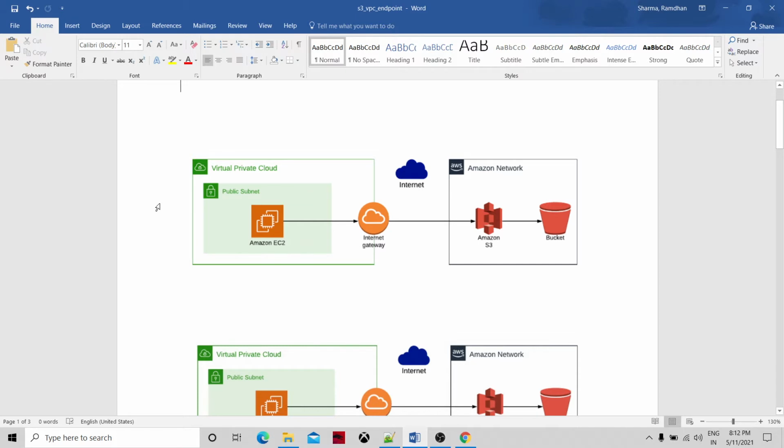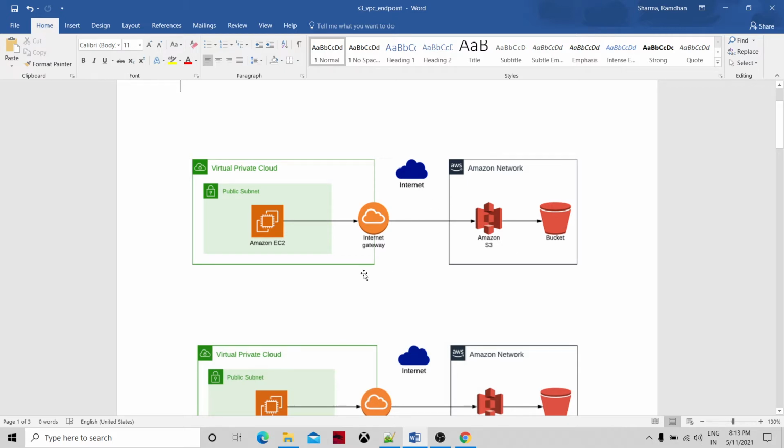Whenever we create a virtual private cloud, within that we will have a public subnet. And in the public subnet, we will create one resource or multiple resources, for example an Amazon EC2 instance, and then there is another Amazon network where our S3 bucket is residing.